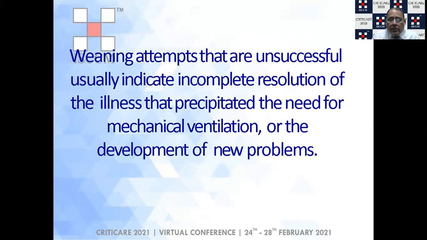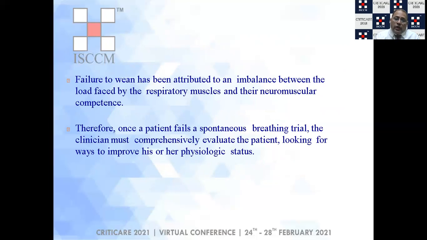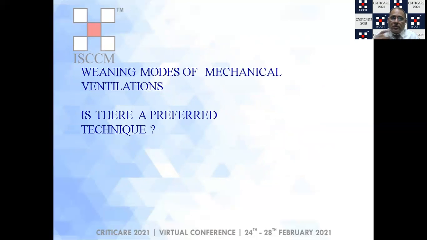Now, what happens if the patient fails the trial of weaning? Weaning attempts that are unsuccessful usually indicate incomplete resolution of the illness that precipitated the need for mechanical ventilation, or it appears that the patient has developed a new problem. So failure to wean has been attributed to an imbalance between the load, which I have already discussed, on the respiratory muscles and their neuromuscular competence. Therefore, once the patient fails the spontaneous breathing trial, the clinician must comprehensively evaluate the patient, looking for ways to improve his or her physiological status.